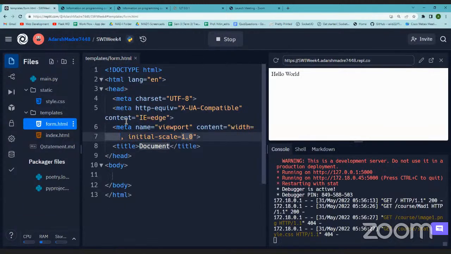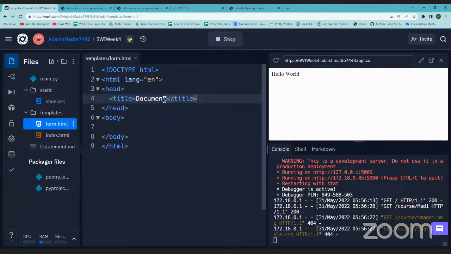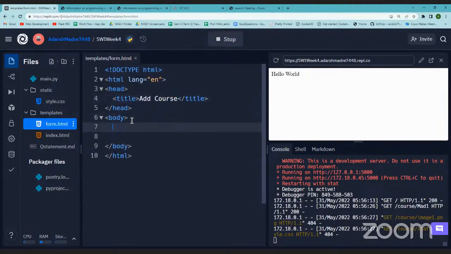We don't need all these things, we'll remove them. I'll simply say add course, because this is what we were trying to do, right? So in the body, HTML has an element called form, right? This form can have multiple elements which will represent each of the fields, right?